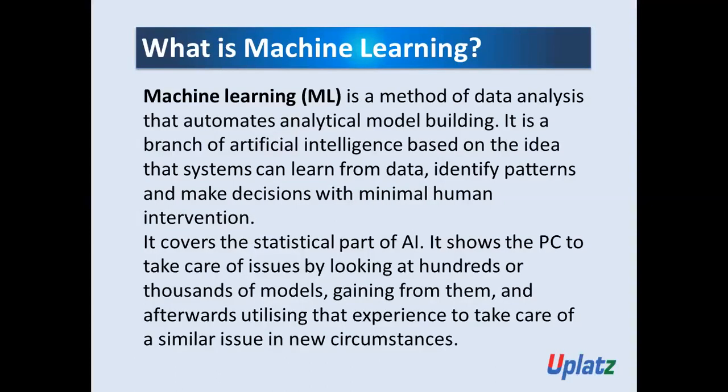So you can also say that machine learning is a branch of artificial intelligence. Okay. And it is based on the idea that a system can learn from the data, identify the patterns and make decisions with minimal human intervention.